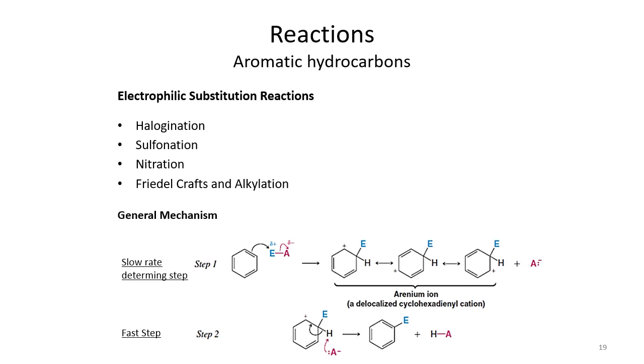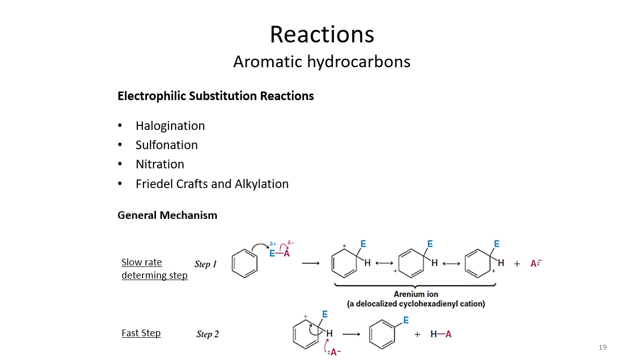So what happened was the first step. The first step was basically the slow step, because it involves two species, the benzene and the electrophile, and because benzene has to lose its aromaticity too. In the fast step, because a carbocation is involved, these are very reactive species. Also the driving force for this reaction is the stability of the product.